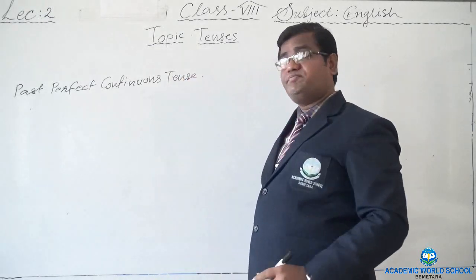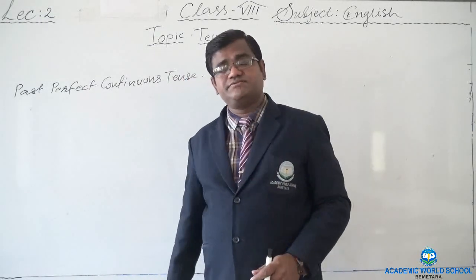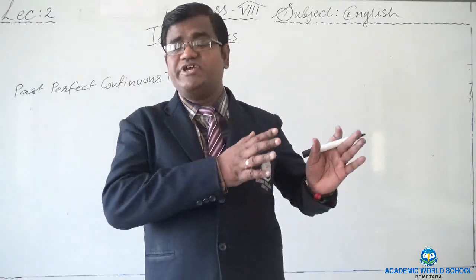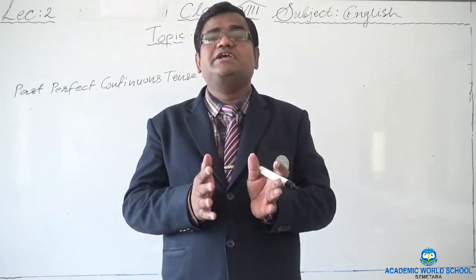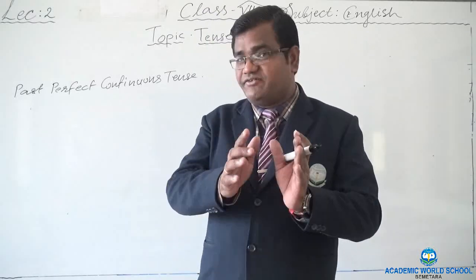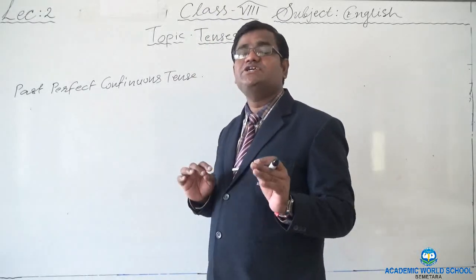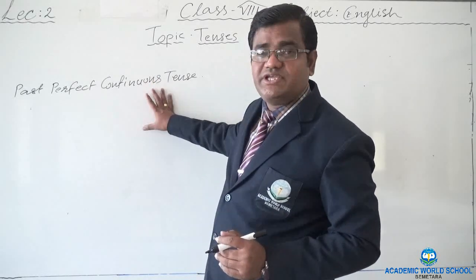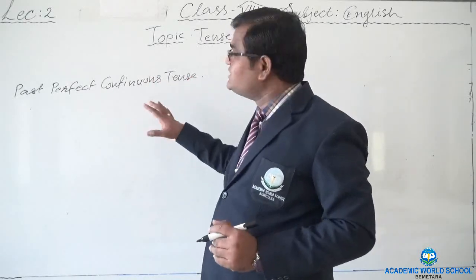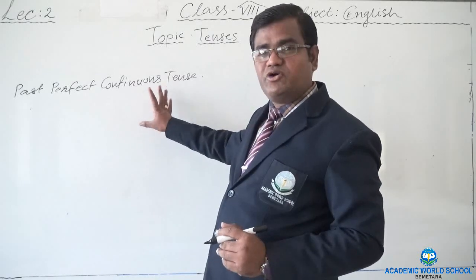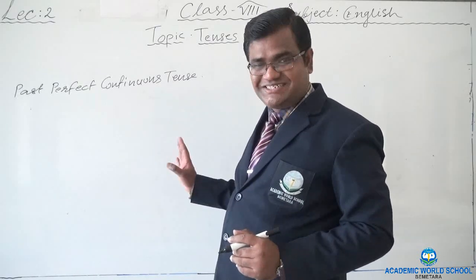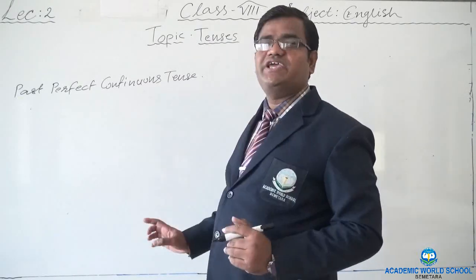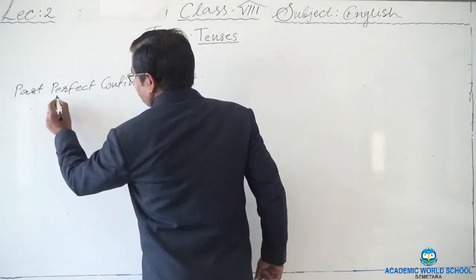One thing I said about present perfect continuous tense, that any action which started in the past and continues at the present moment, that we use, and that was the least used tense. Here also we are rarely using past perfect continuous tense, but still we must know about the formula and the sort of actions which will be used in this kind of tense.